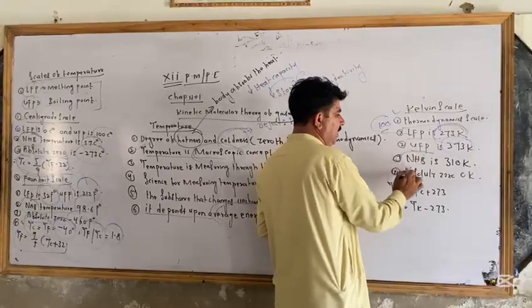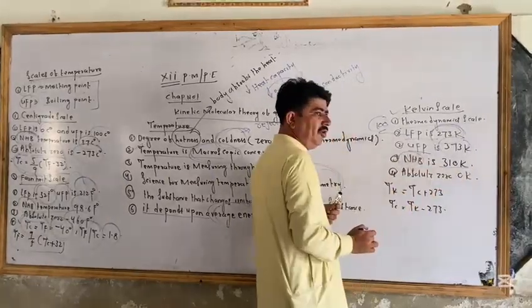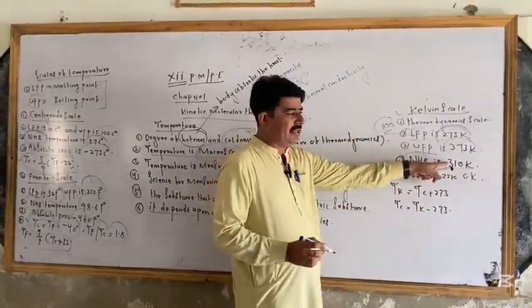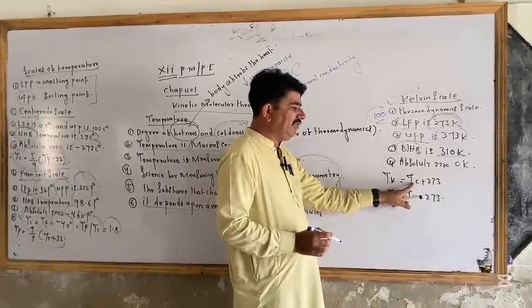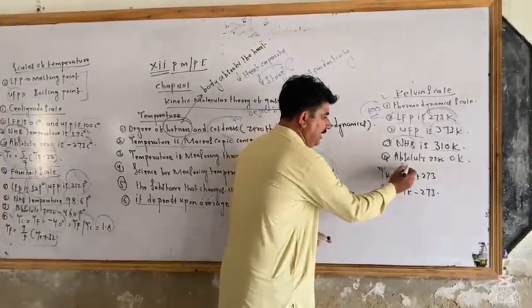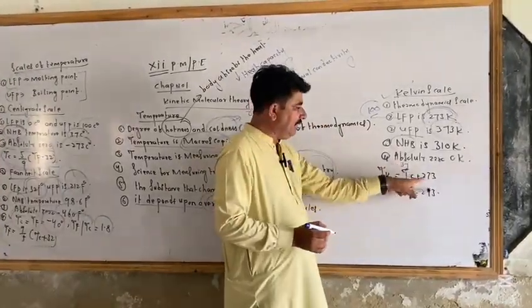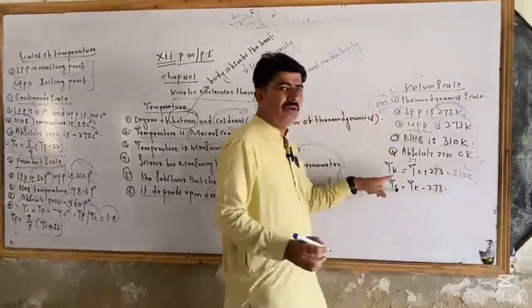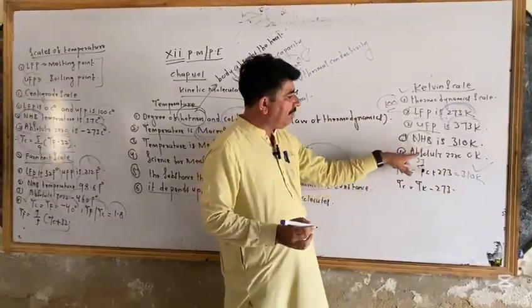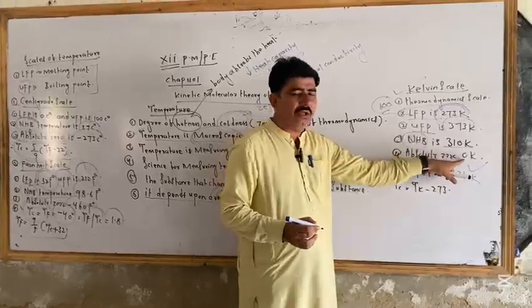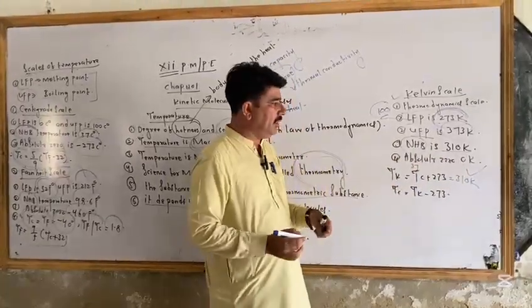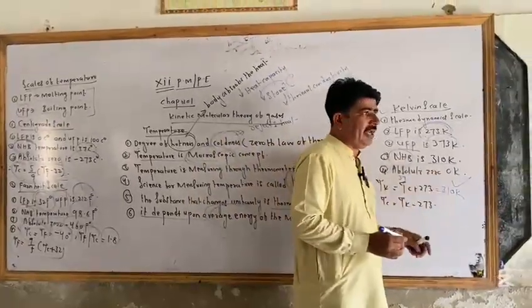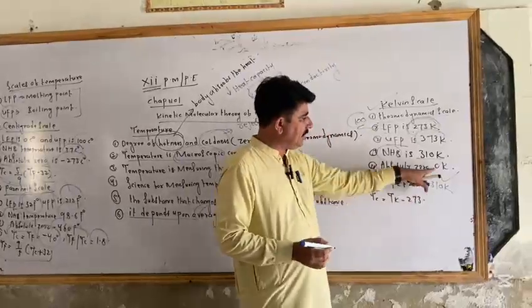And NHB, normal human body temperature, is 310 Kelvin. You can find this 310 Kelvin from this formula, because you know that TC is 37. 37 plus 273 is equal to 310 Kelvin. This can be known from this formula. And absolute zero in the Kelvin scale is 0 Kelvin. This is the absolute zero. You must know that a semiconductor may be an insulator at this 0 Kelvin.